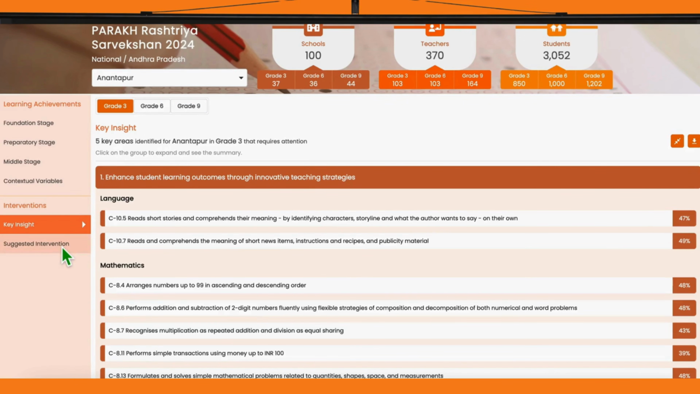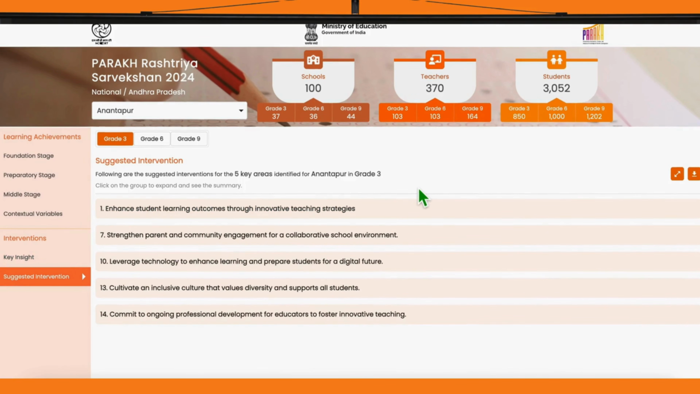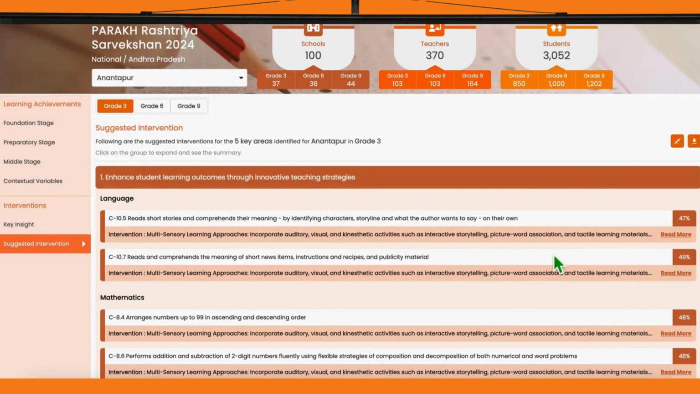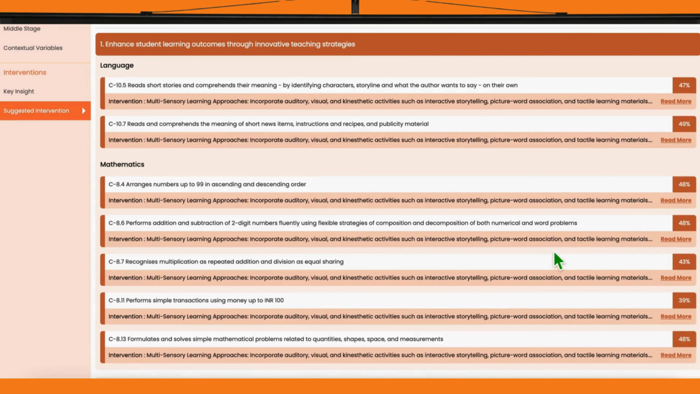Once we know what needs improvement, the next step is how to address it. That's where the suggested intervention section comes in. This view is built directly on the key insights section. It presents the same 5 focus areas, but now each one is paired with a targeted remedial solution. Let's click on the first insight again. Enhance student learning outcomes through innovative teaching strategies.